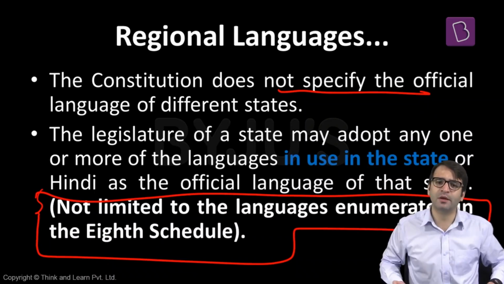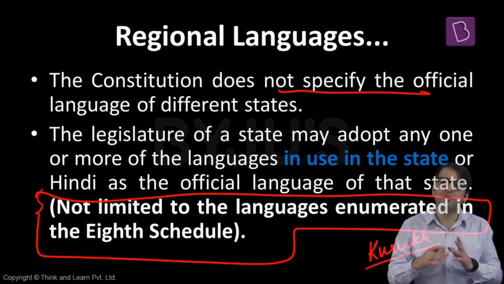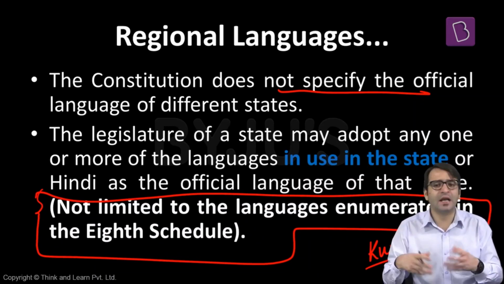For example, a few years ago in West Bengal, the West Bengal government decided to use Kurk as one of their official languages as well. And this Kurk is a tribal language, and this tribal language is another official language of West Bengal.